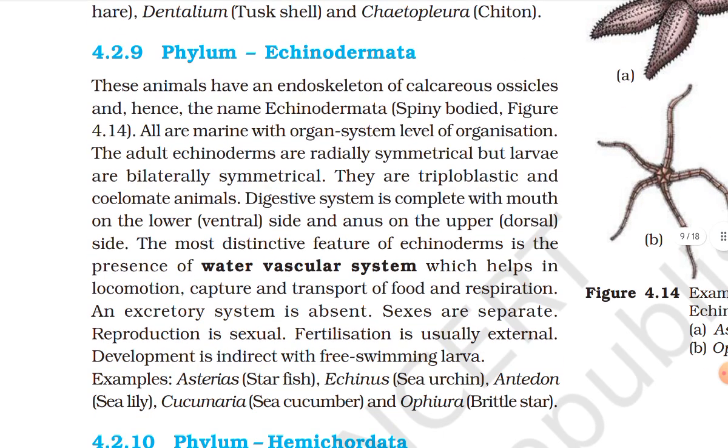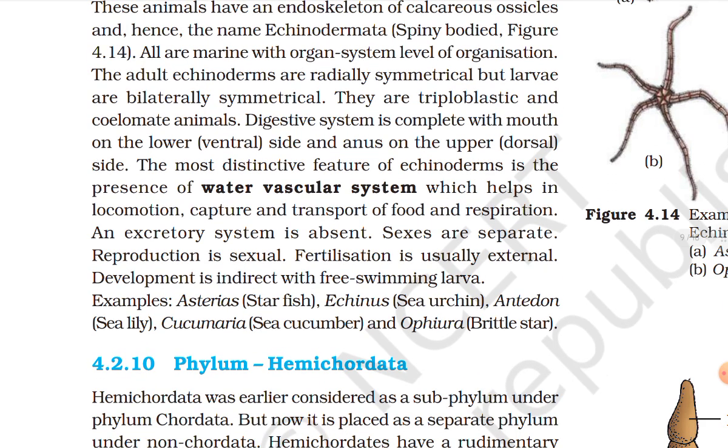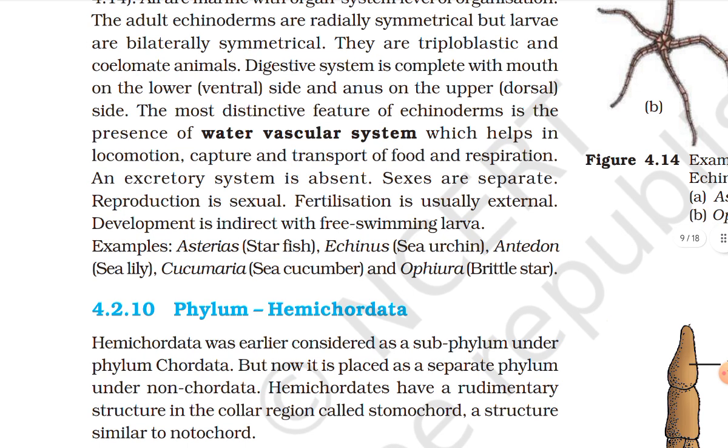Phylum Echinodermata. These animals have an endoskeleton of calcareous ossicles, and hence the name Echinodermata, spiny bodied. All are marine with organ system level of organization. The adult echinoderms are radially symmetrical, but larvae are bilaterally symmetrical. They are triploblastic and coelomate animals. Digestive system is complete with mouth on the lower ventral side and anus on the upper dorsal side.